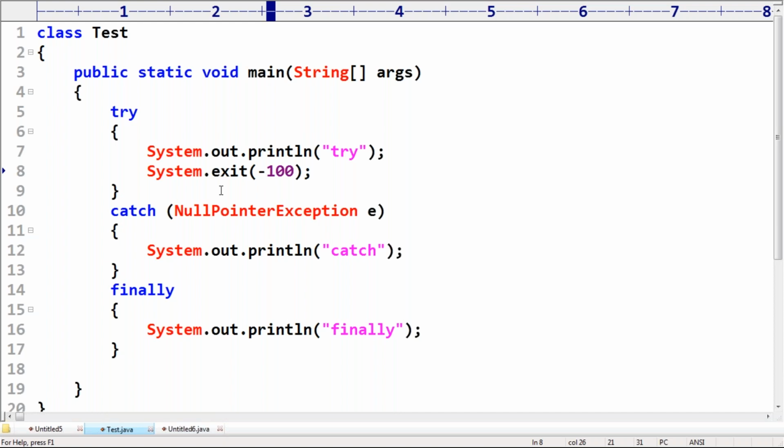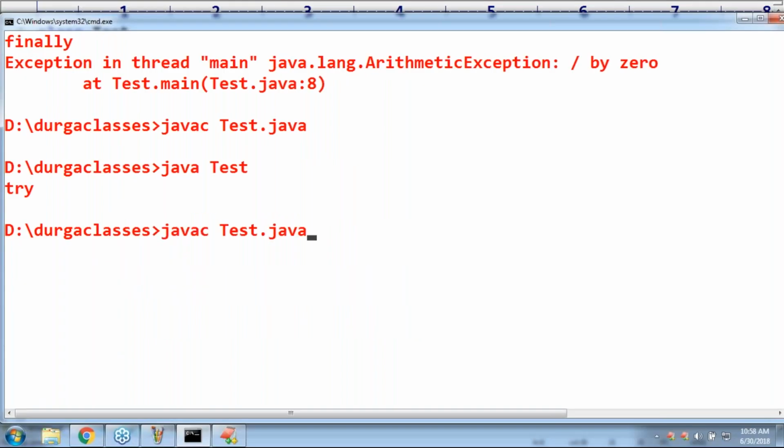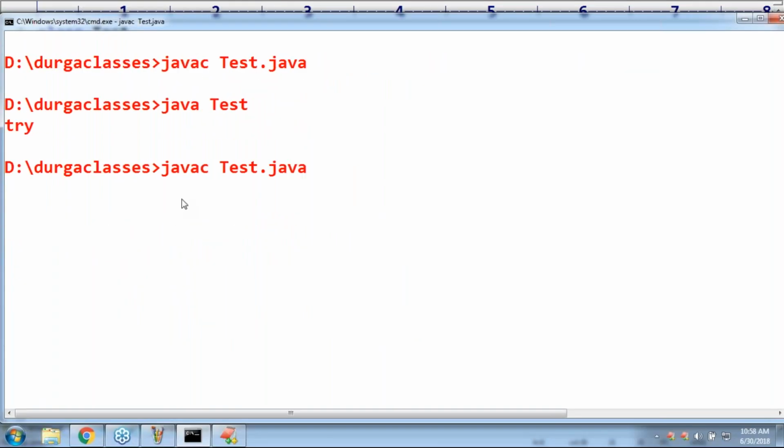But this 0 or non-zero, from the program point of view, the effect is always the same. It is only used internally by the JVM. That's all. So program-wise, the result is always the same. If you want, you can observe, I took minus 100. Same answer. Program-wise no difference, but internally there is.